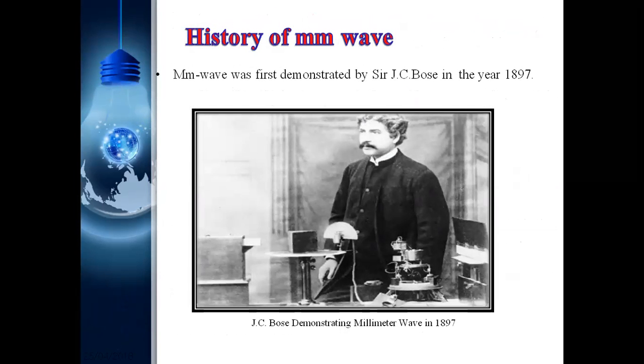Now we will discuss the history of millimeter wave, that is 30 gigahertz to 300 gigahertz of frequency. Millimeter wave frequency was first used by our Indian scientist Jagadish Chandra Bose in 1897. He did the first experiment at 30 gigahertz and developed many things from it. The first reflector antenna was also designed by Jagadish Chandra Bose.